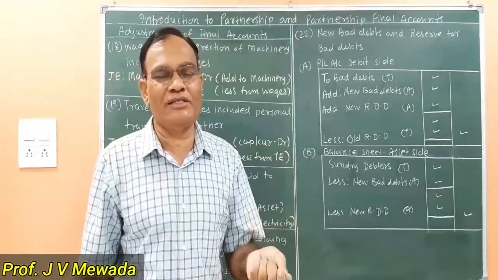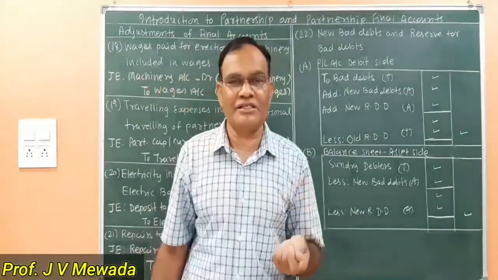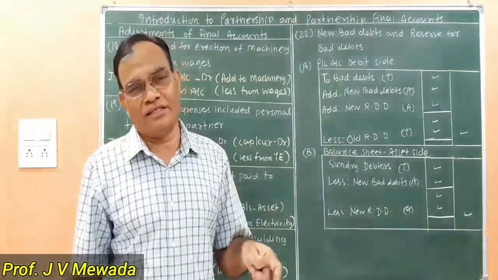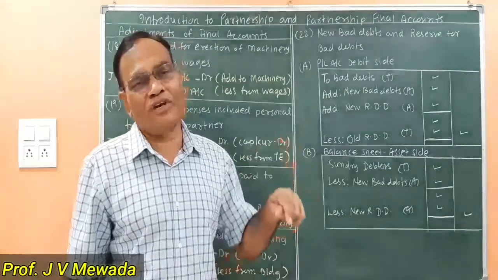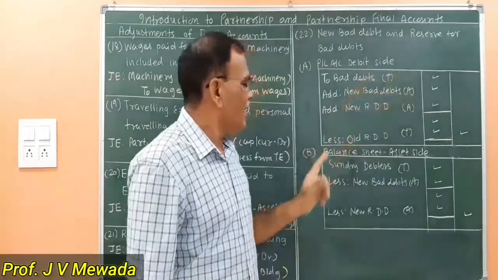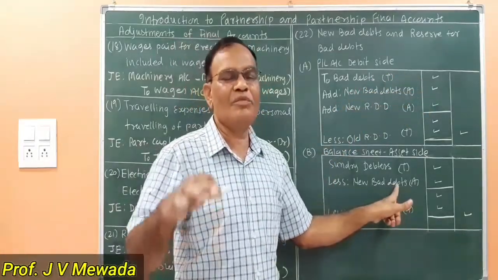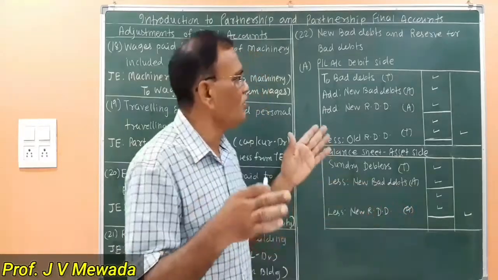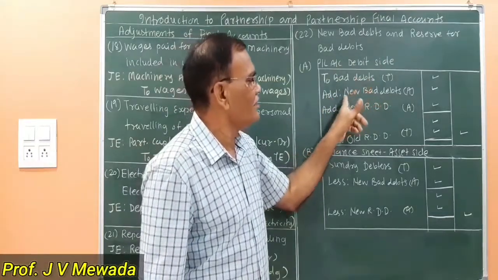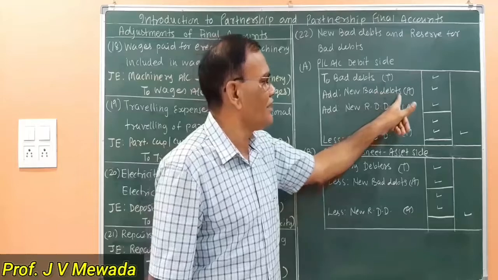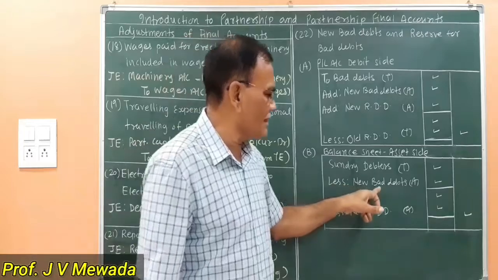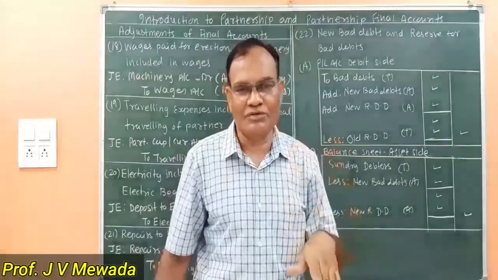What do we mean by new bad debts? New bad debts are those debts which are not recorded in the books of account, but are bad debts. Because they are not recorded, now we are recording them. So we are adding to the bad debts at one place, and we are subtracting from the debtors because the amount of the debtors will come down. So we are doing 2 effects. Provide for new bad debts. Effect number 1 is add to the bad debts: add new bad debts, so our loss will go on increasing. And we are subtracting new bad debts from the debtors, so our debtors will come down.